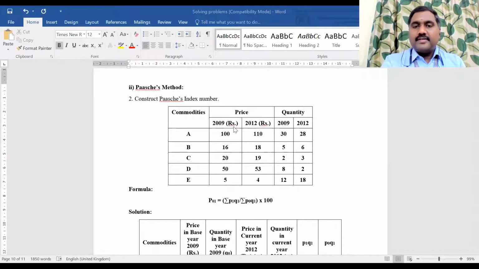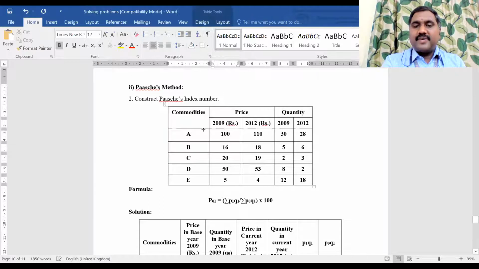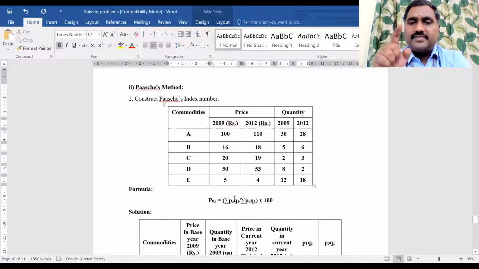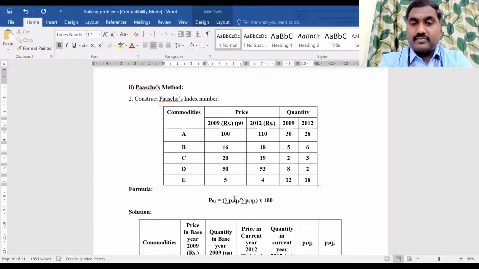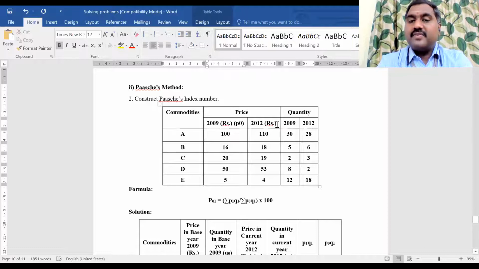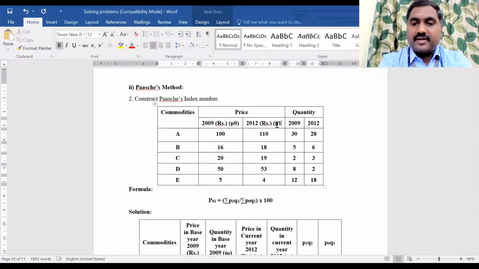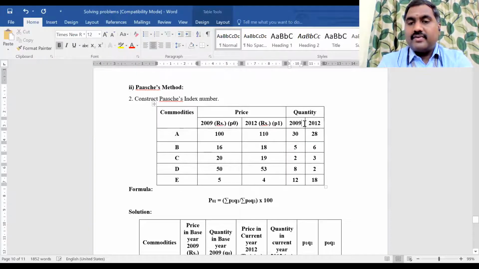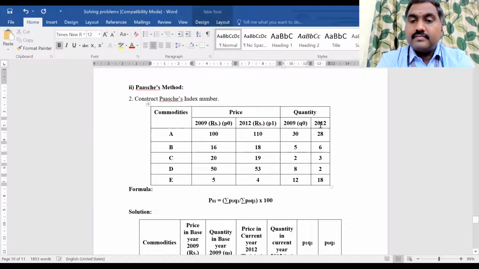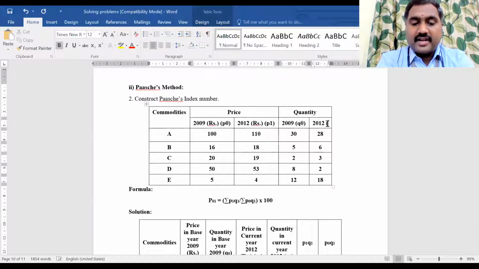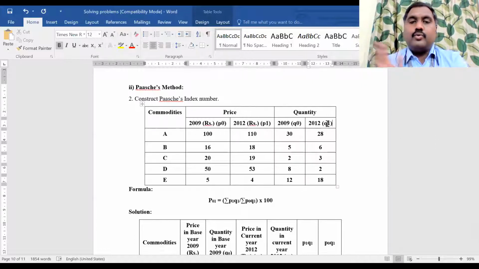Now see the price. 2009 is the base year, the previous year. The price for the base year will be denoted by P0, and the price for the current year will be P1. Quantity for the base year will be Q0, and the quantity for the current year will be Q1. Now you got this, right?